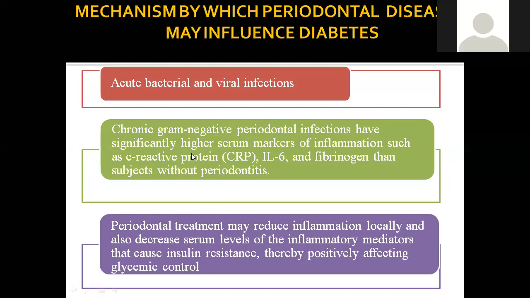So peripheral tissue resistance will increase in patients with periodontitis due to presence of higher serum markers.